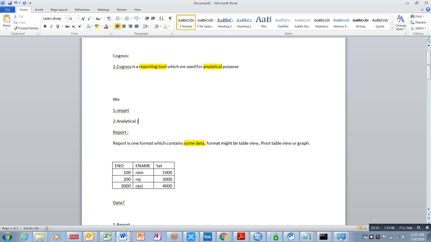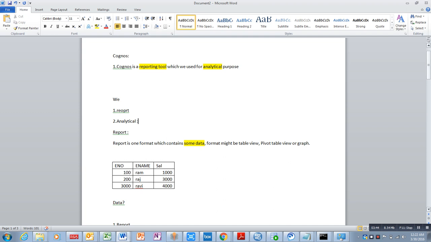Basically, the main purpose of Cognos, or any BA tool, is to increase their business and take decisions by analyzing their history. I will explain later in detail what the use of Cognos or a BA tool is.